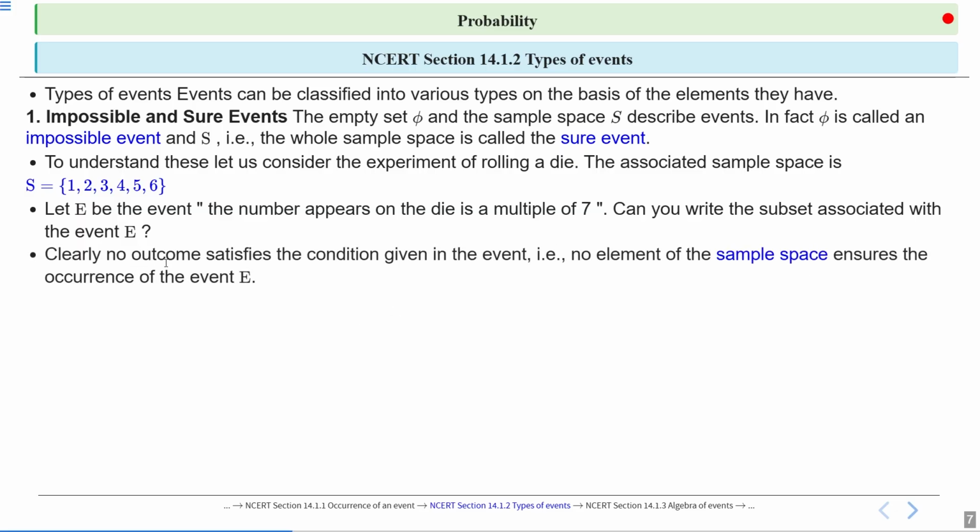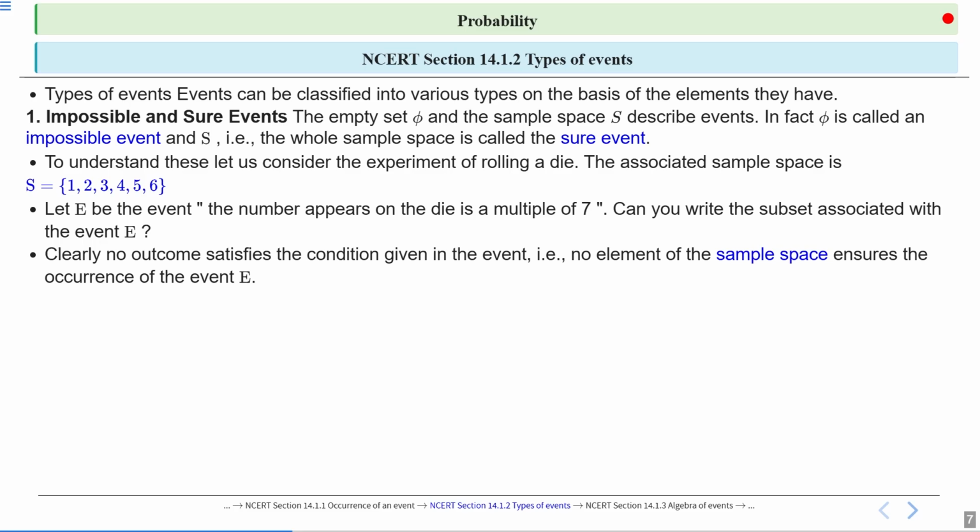Clearly no outcome satisfies the condition given in the event. In this event we are taking the number which appears on the die to be a multiple of 7. So no element of the sample space ensures the occurrence of the event E. There is no element on the die which is a multiple of 7.